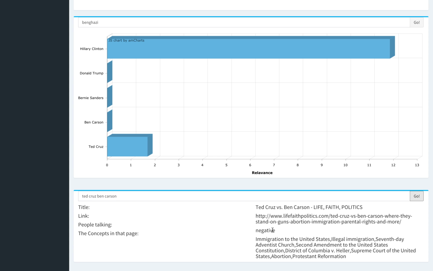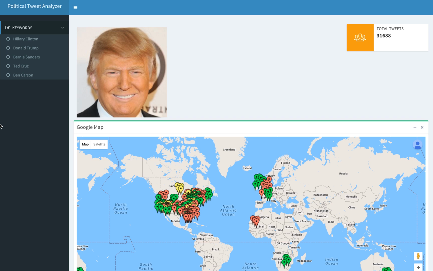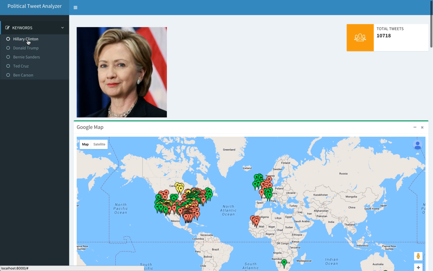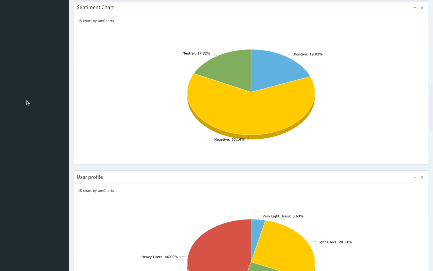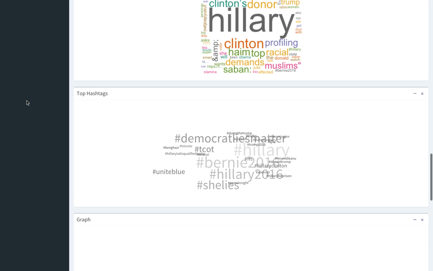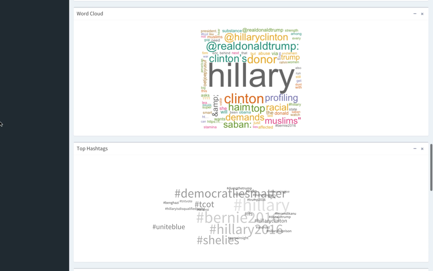It has people talking negatively, and these were the concepts in that page: immigration to the US. So again, something that we would expect people to be talking negatively about. And then we can get corresponding data for Hillary Clinton: heat map, sentiment chart, user profile, word cloud, and top hashtags as well.